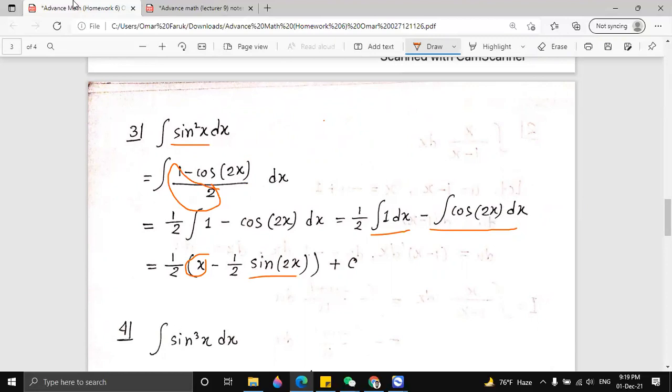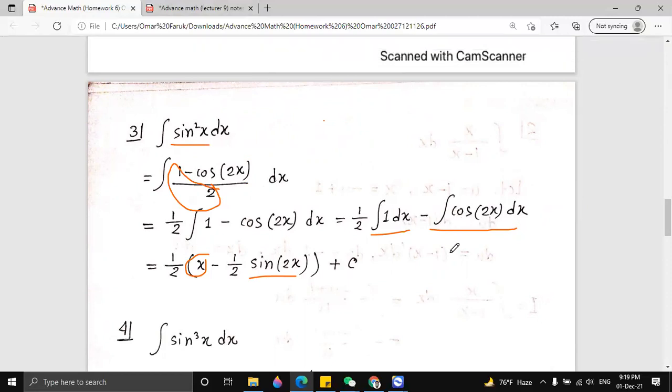We know that the integration of cos x is sine x. We just cancel the integration part and only add x, with no d and no integration.